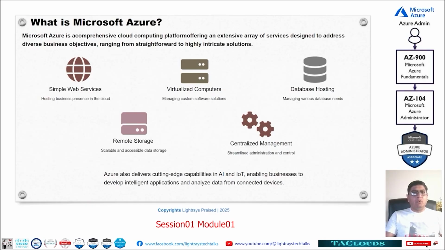So this is just an overview of Microsoft. Microsoft is providing us web services, virtualization services, compute services, database services, remote storage services, and also centralized management services. So this is just an overview of a cloud service provider like Azure or Amazon.